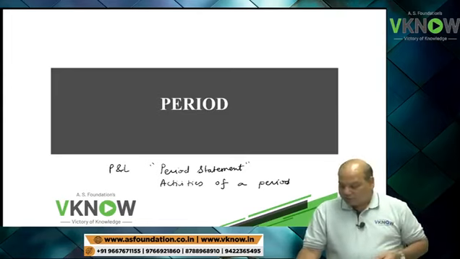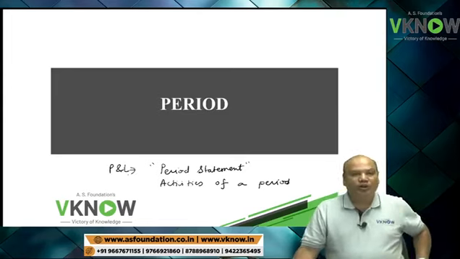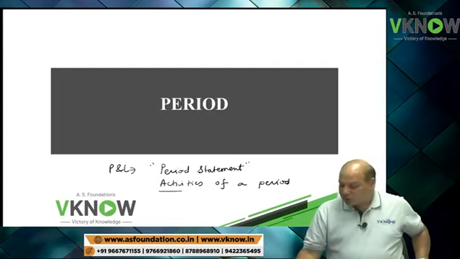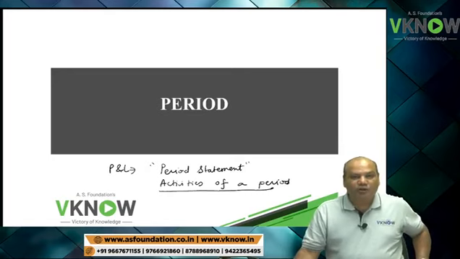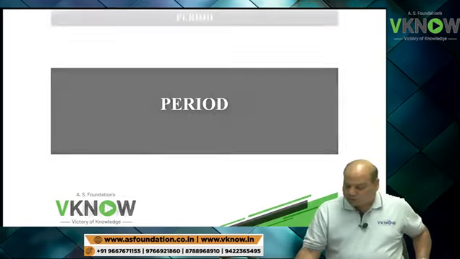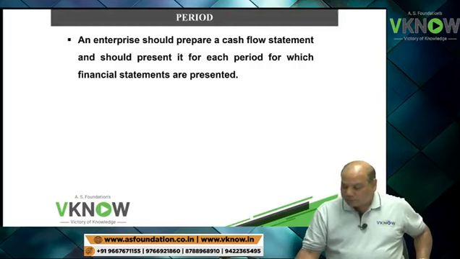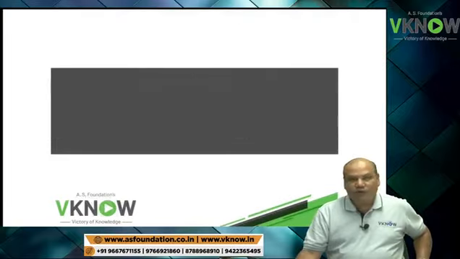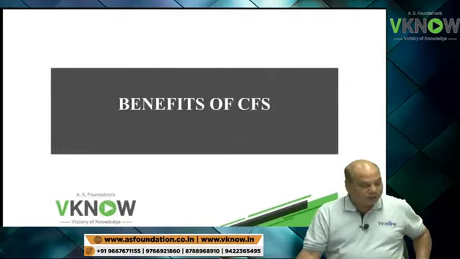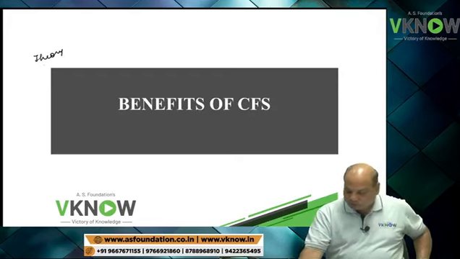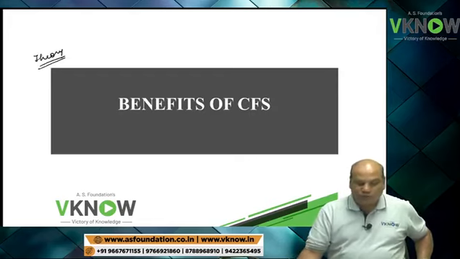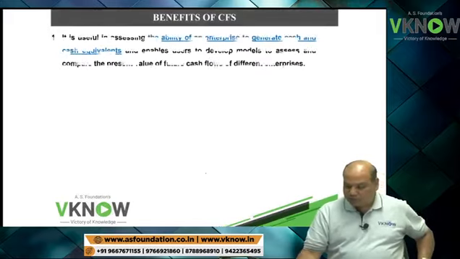P&L account is also a period statement. P&L account gives you profit and loss of a period, which may be 3 months, 6 months or 1 year. Okay. So a cash flow statement is a period statement and it shows the activities of a period. Paragraph number 4, quickly. Theory question. Benefits of cash flow statement.